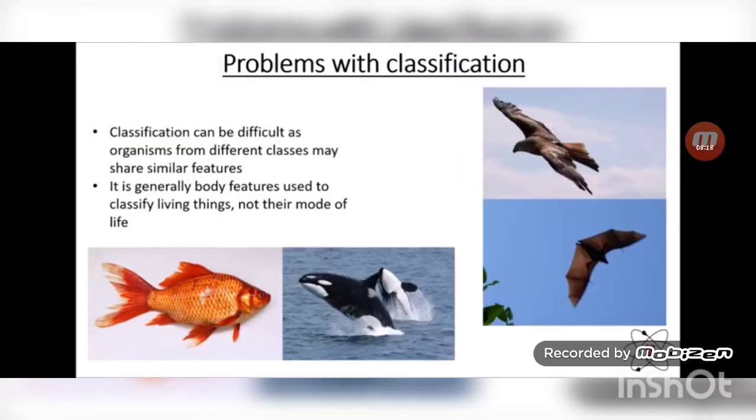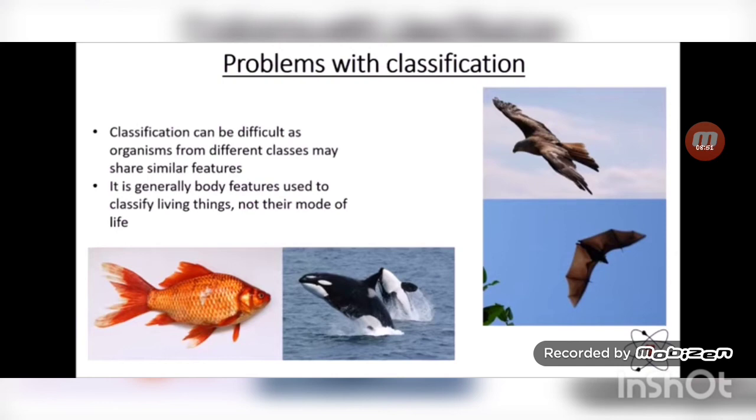Now, problems with classification. Classification can be difficult as organisms from different classes may share similar features. For example, a kite and a bat, they look like birds in their physical appearance, but bats give birth to their young ones. So bat comes under mammal.